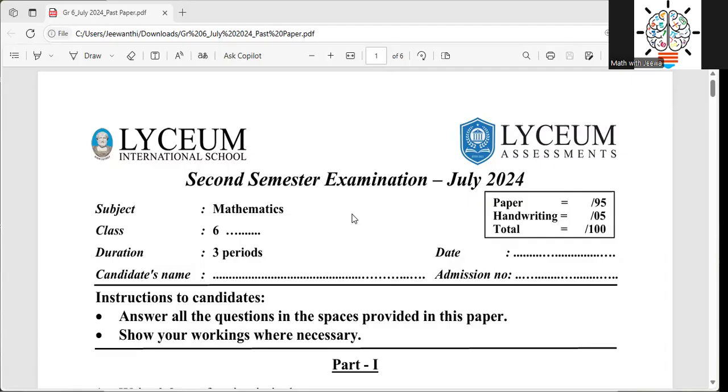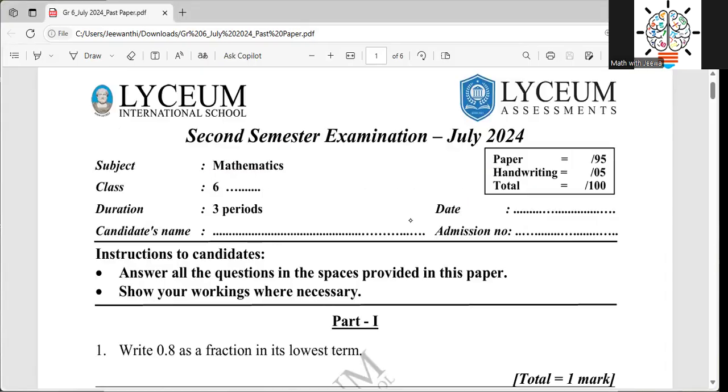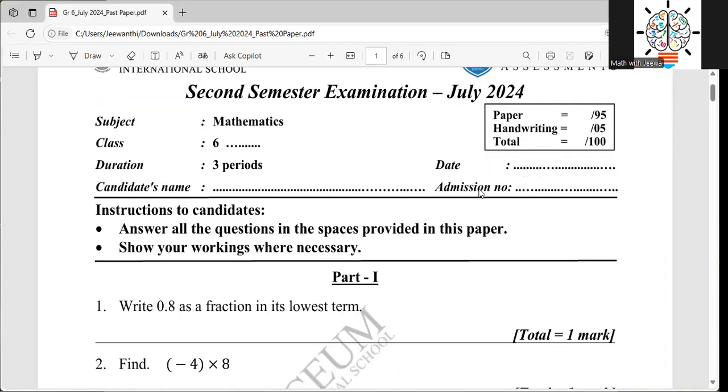Right, okay. Without wasting time, we'll move to the paper. I hope all of you have done the paper. We will move through the paper one by one. First of all, we want to have an idea of the paper structure.